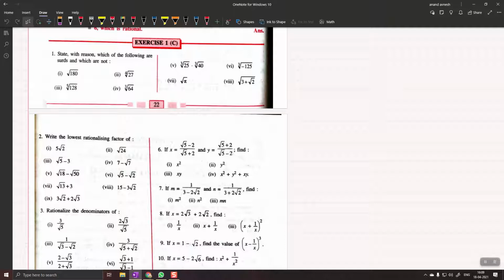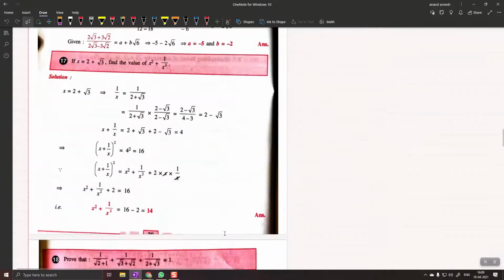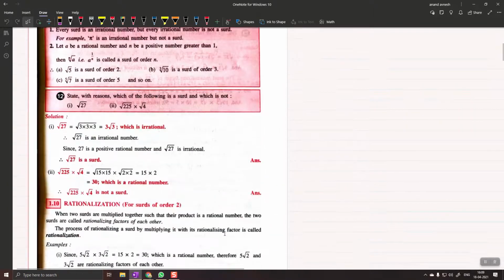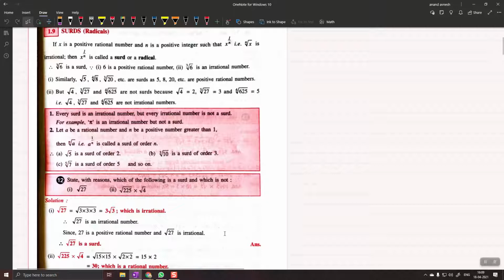Okay, I'm going to do a few questions from question number 1. The first question says: state with reason which of the following are surds and which are not. So what is a surd? First you should know what is a surd. Surd means if a number is expressed in the form of a square root or a cube root, and if its square root or cube root does not exist, then it is a purely irrational number, and a purely irrational number is known as a surd.